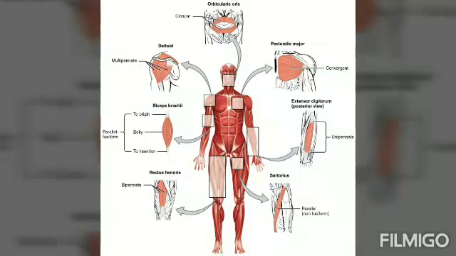Where will you find them? You will find them in the legs, arms, neck, back. That means whichever part of the body you can move on your own, in those portions of the body you will find the striated muscles.